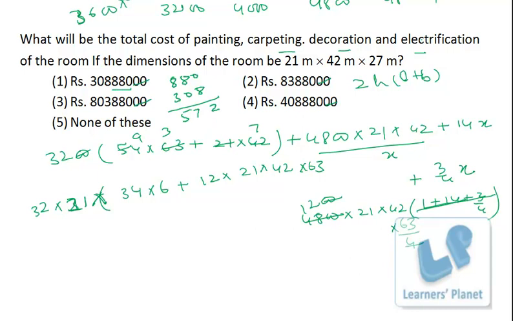So 572 is not multiple of 7. Then we can check 8038, so it is 880 minus 803, so just 80 minus 3, that is 77. 77 is multiple of 7, so this number is definitely multiple of 7.